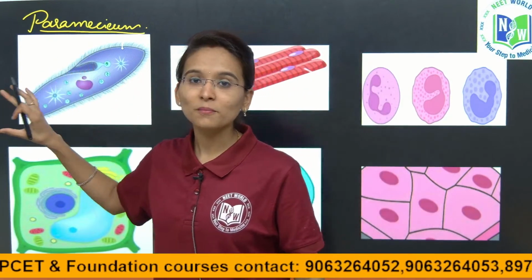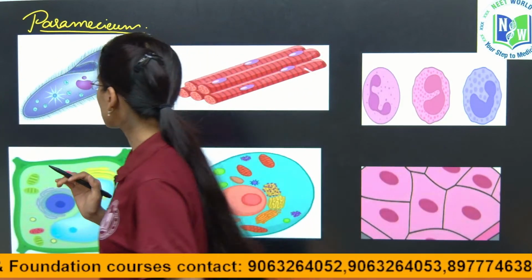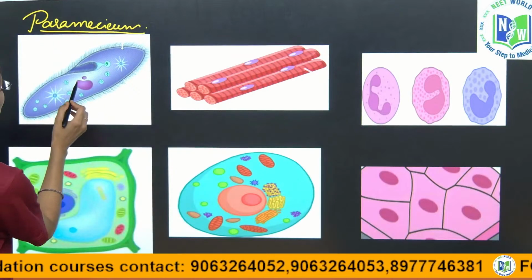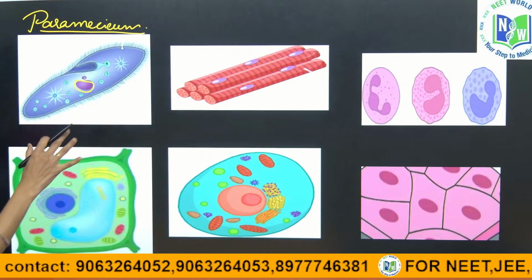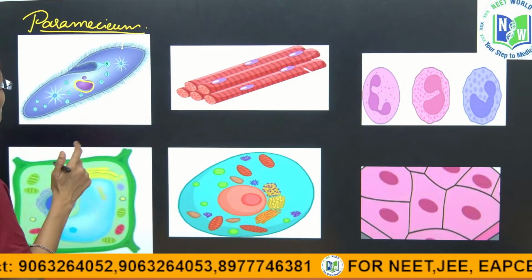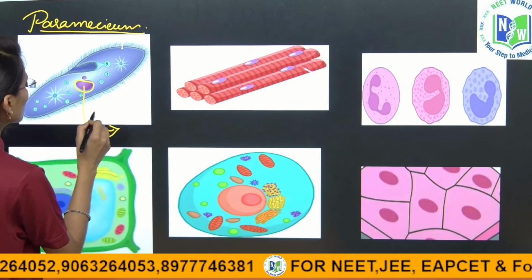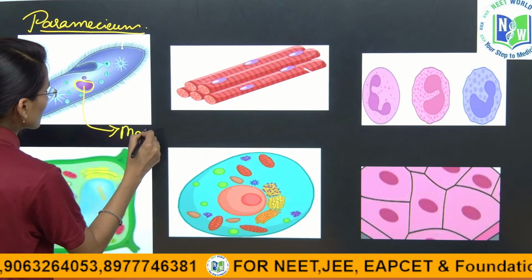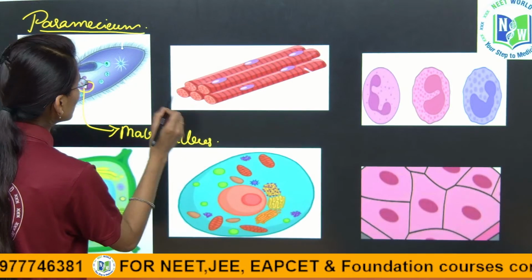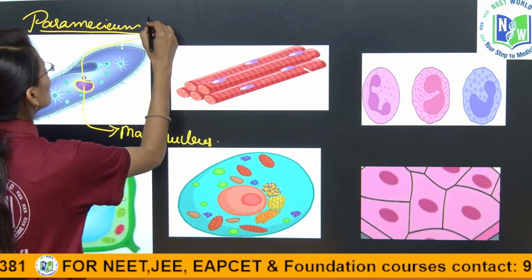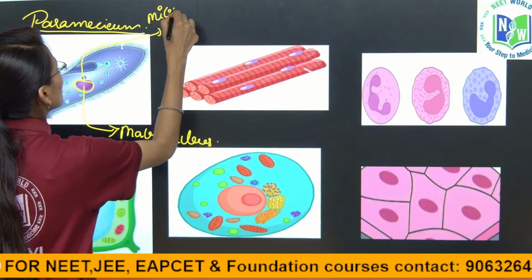In this paramecium, we have the binucleated structure. Can you see this purple colored structure? It contains two types of nucleus. One is the macronucleus and the smaller one is called the micronucleus.